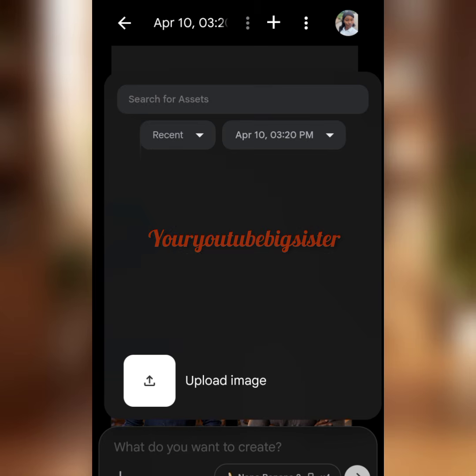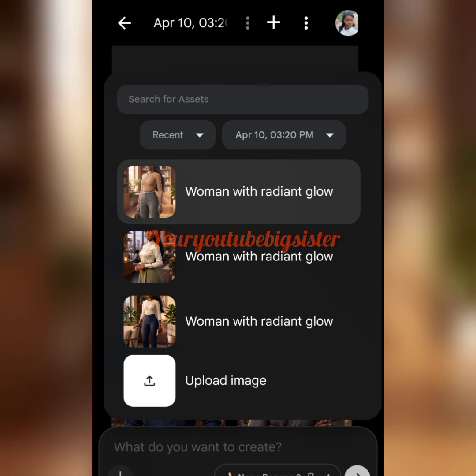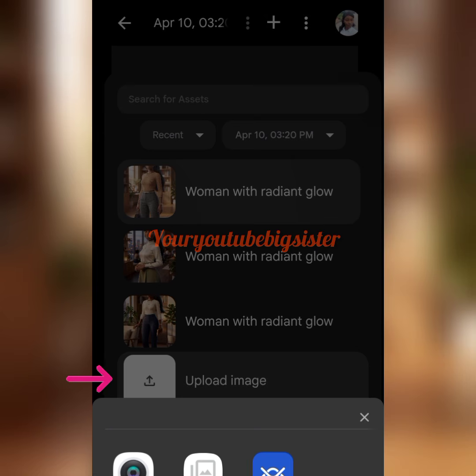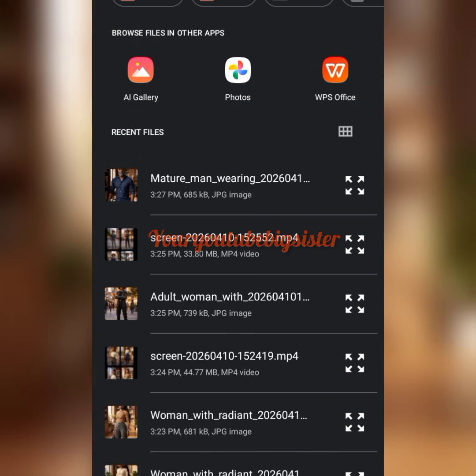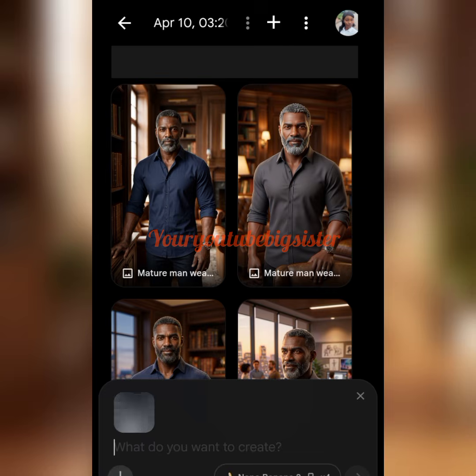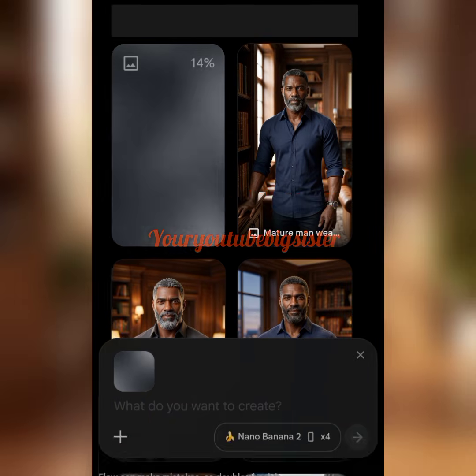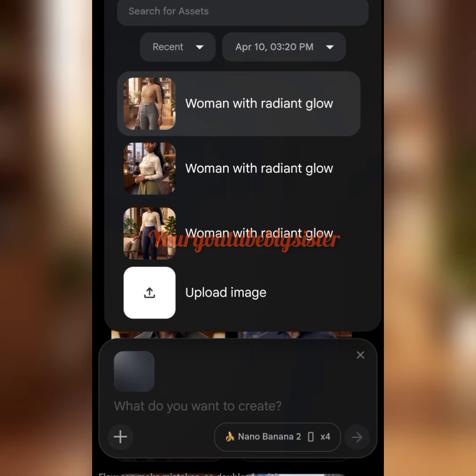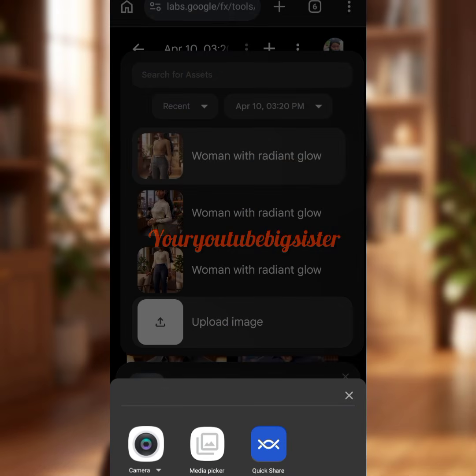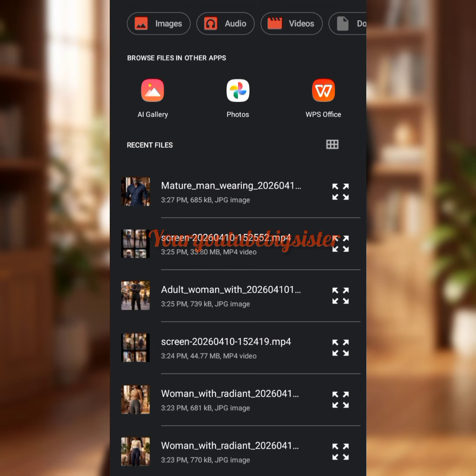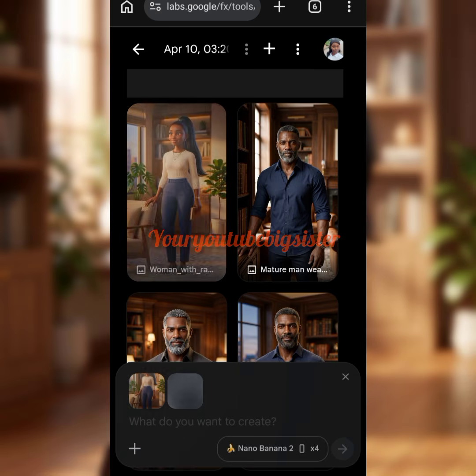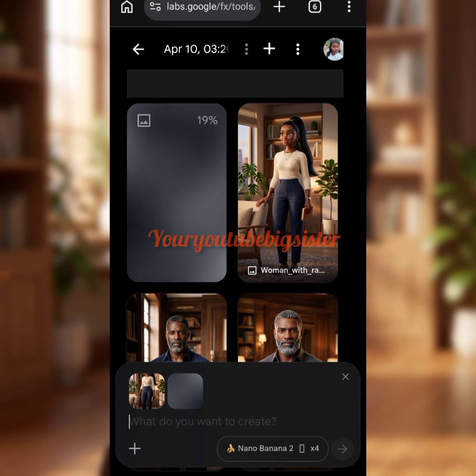Click on this plus sign here. Then click on upload image. Click on your media picker. Then for this first scene, we want just Amaka and Elizabeth to be in the scene, right? So what we have to do is to tap on the picture of Amaka. Tap on it. Click on this plus sign again. Click on upload image. Click on media picker. Tap on the picture of Elizabeth, right? So we want just the two of them to be here.